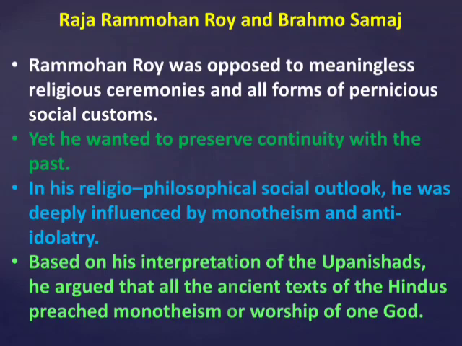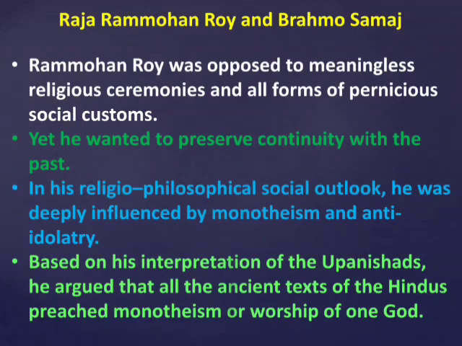In his religious, philosophical and social outlook, he was deeply influenced by monotheism. You know, mono means one, monotheism, and anti-idol worship, based on his interpretation of the Upanishads.